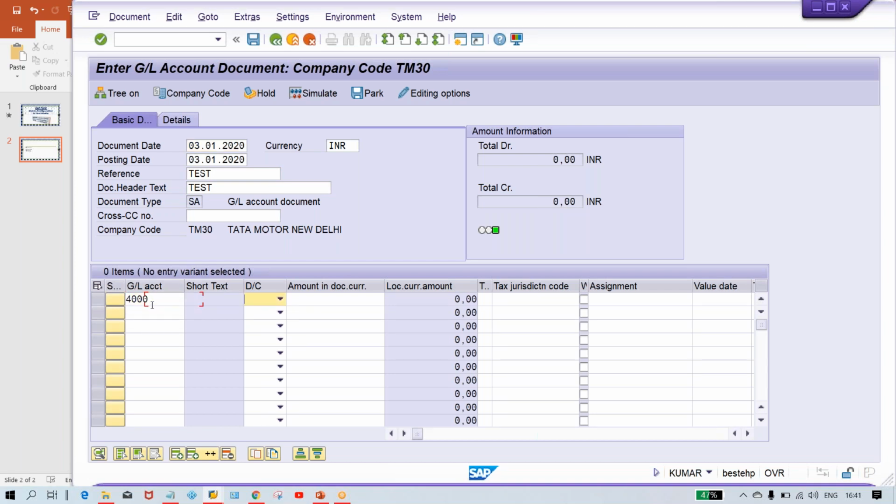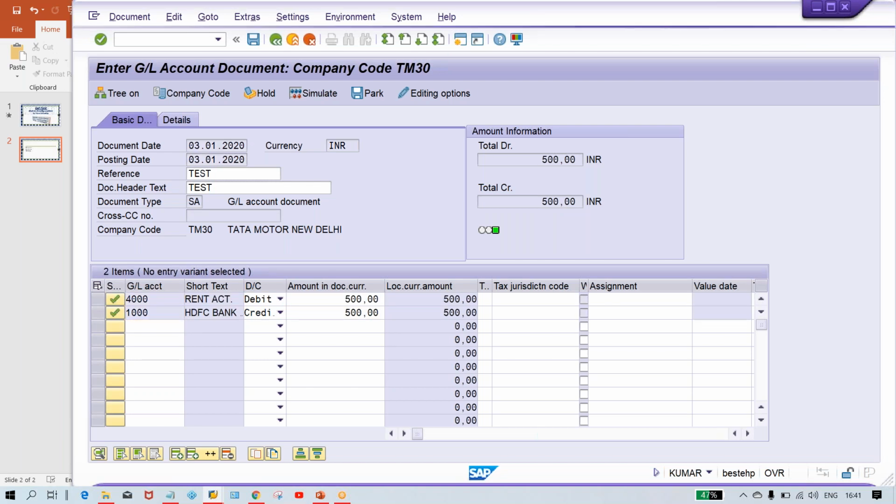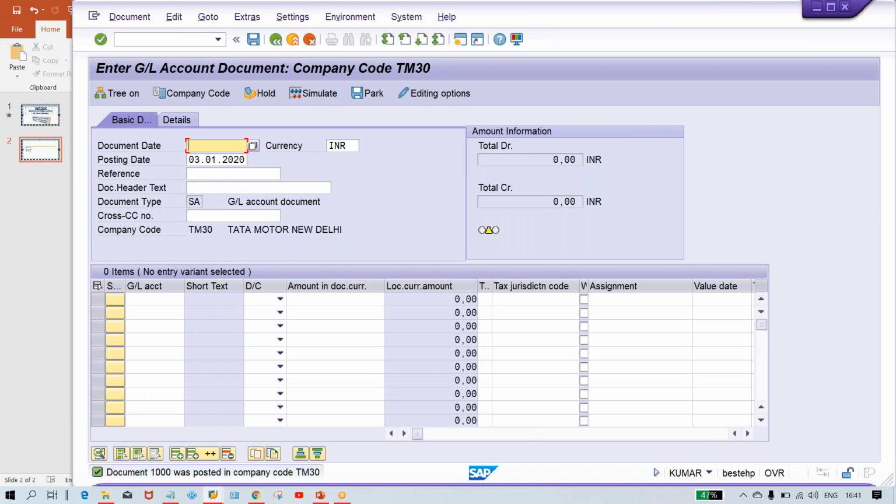So now GL account I have given 4000, let's suppose debit, and a certain amount, guys, any amount can be given here, and then bank account is going to be credited, and press enter and save it, Control S. So look here, guys, the document got posted successfully.